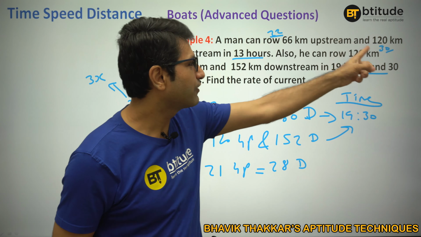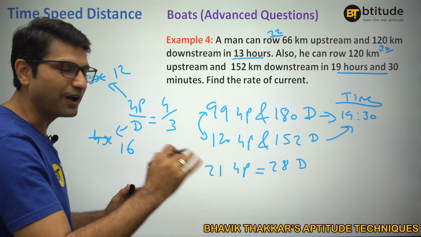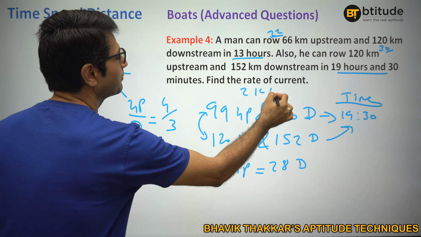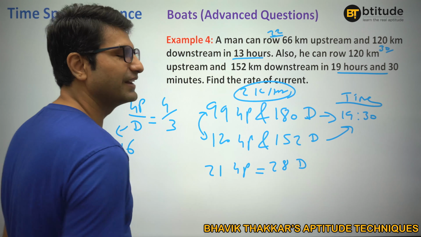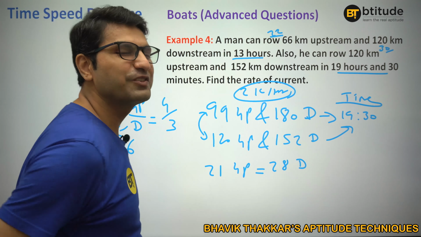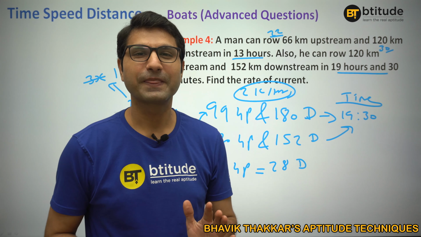I want to make it 13, 1/4. I'll have to increase my speed by 4 times. So my speed will be 3 into 4, 12, 4 into 4, 16. That's about it. What will be the speed of current? 16 minus 12, 4, half of 4, 2 kilometer per hour. Fair enough, right? So these are the various tricks that we can use to deal with this particular question, right?